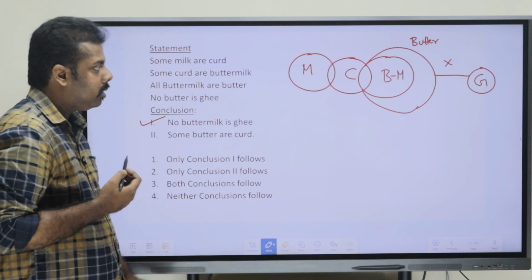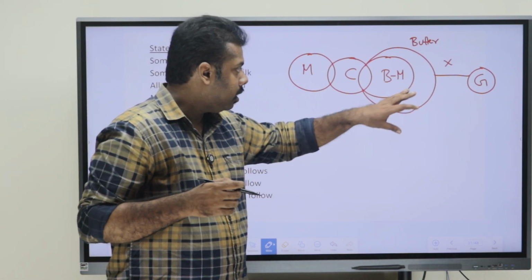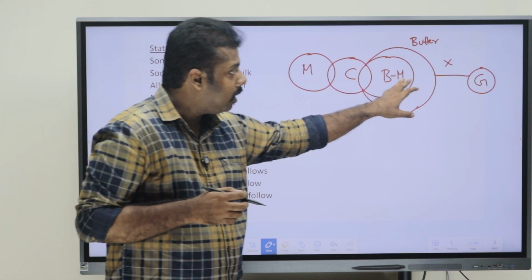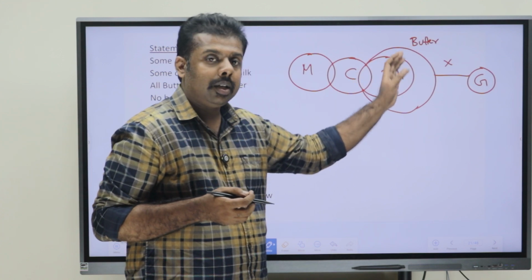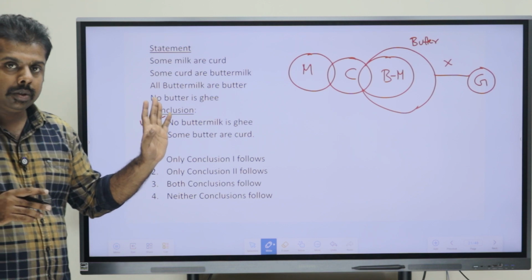What is the reasoning behind it? As we know, butter and ghee have no relation and buttermilk is entirely inside butter. So, if butter has no relation with ghee, then buttermilk also has no relation with ghee. That is why the first conclusion is right here.